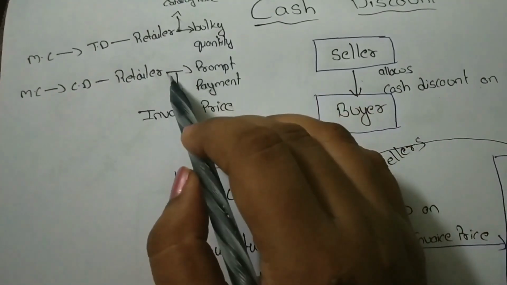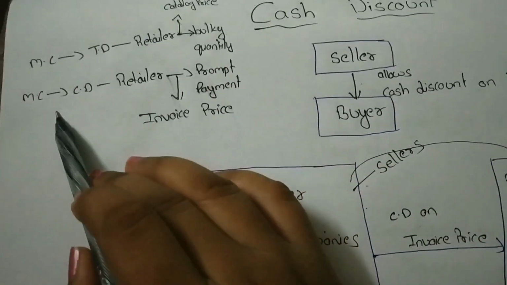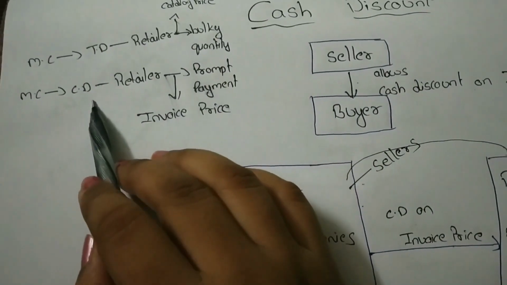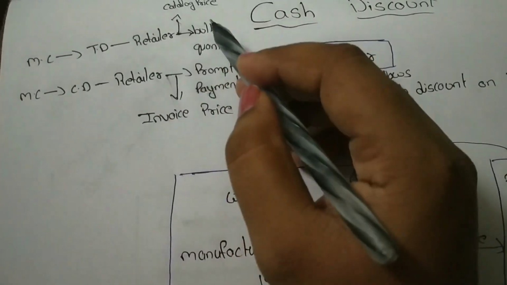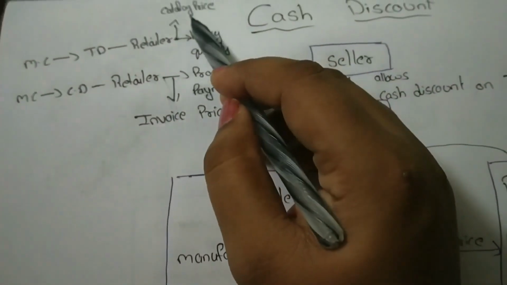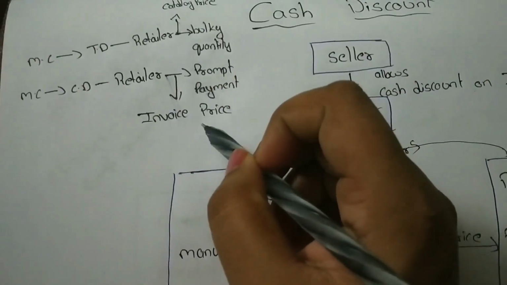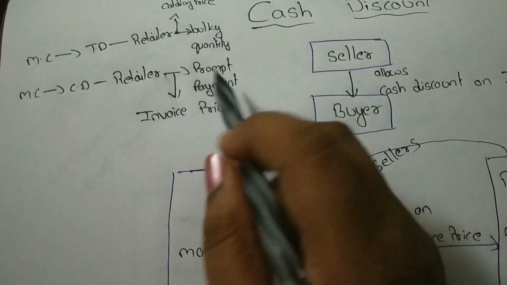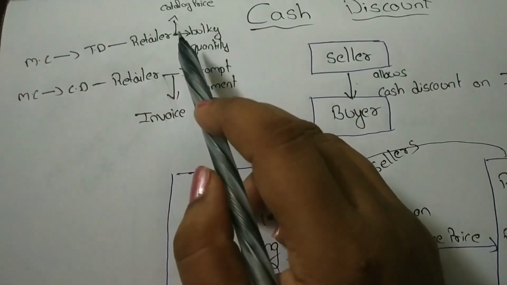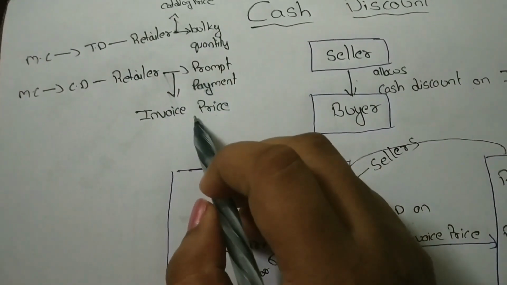So, at the time of payment, again the manufacturing companies allow discount. That is called cash discount. Okay. So, trade discount is allowed on catalog price and invoice, and cash discount is allowed on invoice price. That is the difference between trade discount and cash discount.